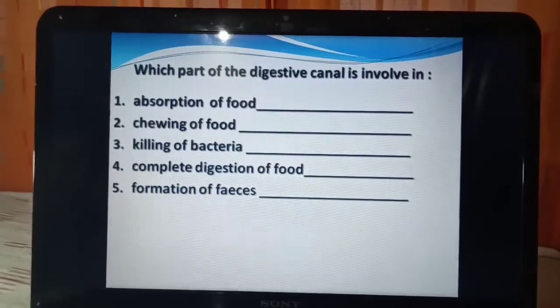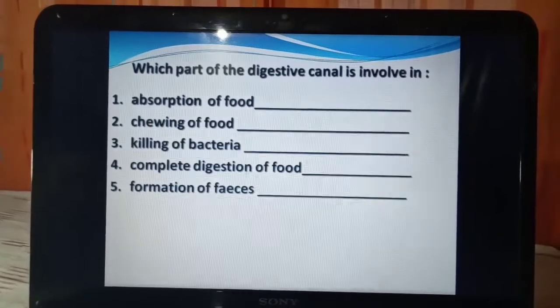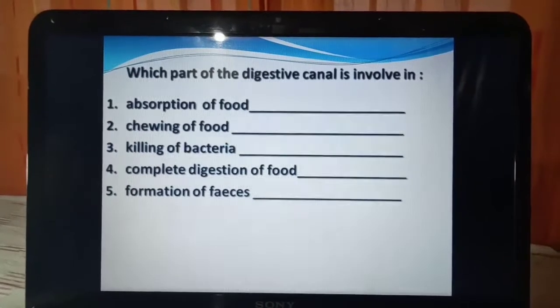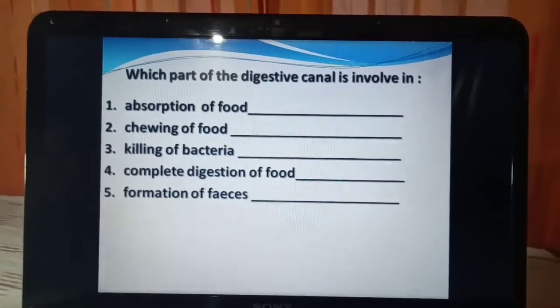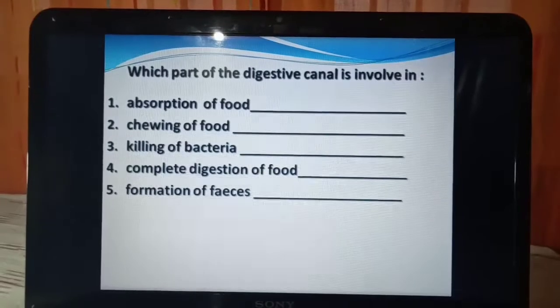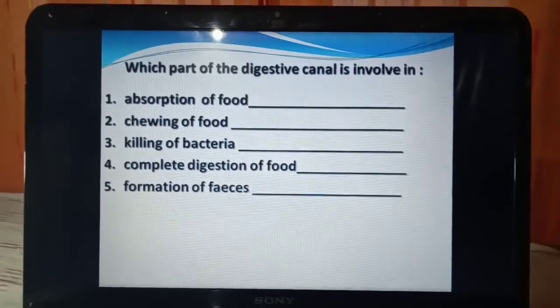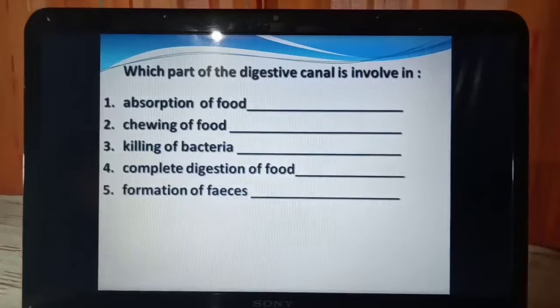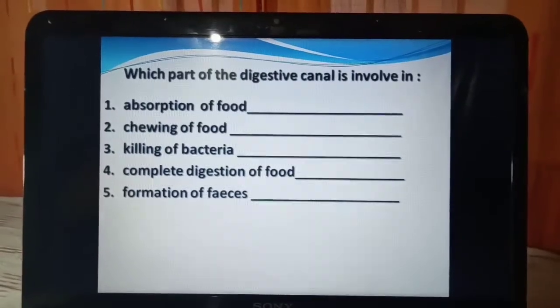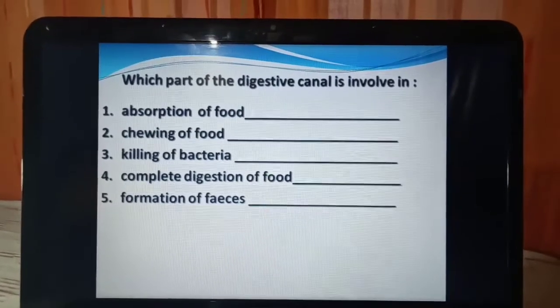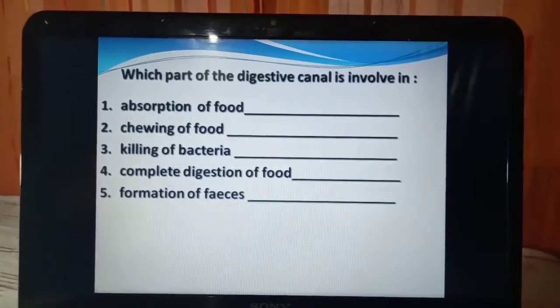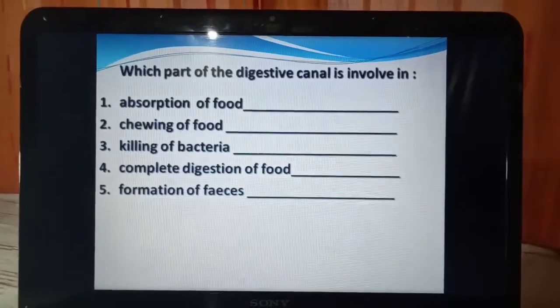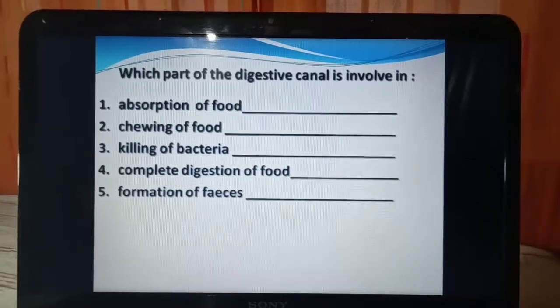Fourth one is complete digestion of food. As you all know, the food gets completely digested in the small intestine. And fifth one is formation of feces. After the absorption of water and salt from the undigested food, the feces are formed, and this happens in the large intestine.